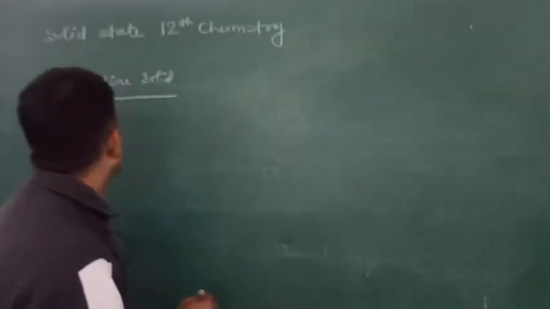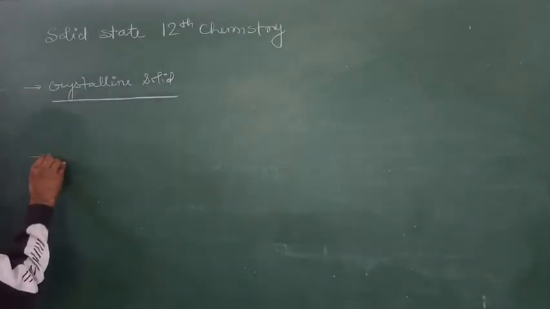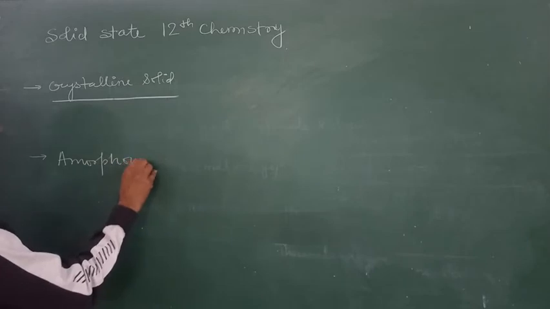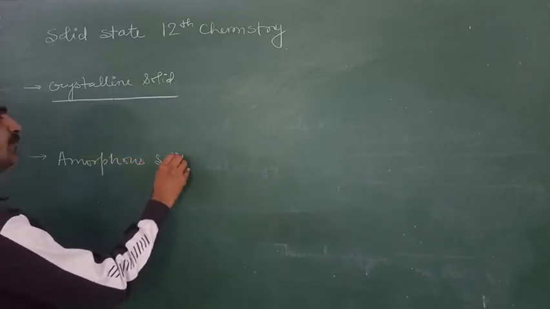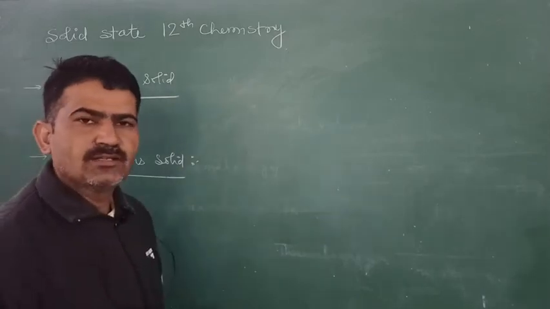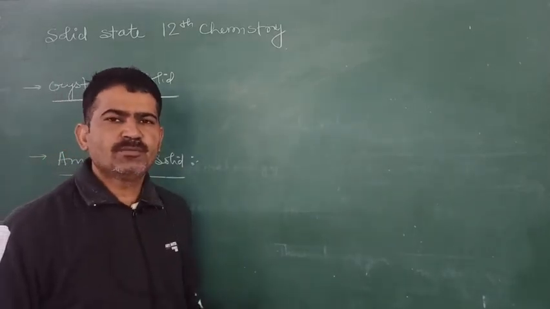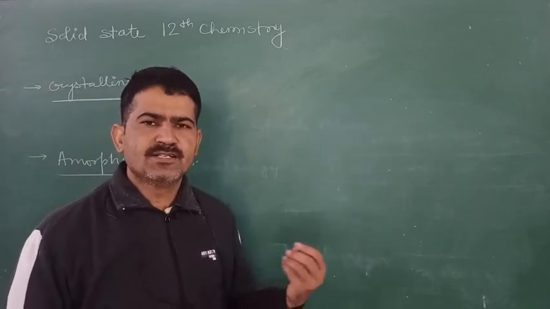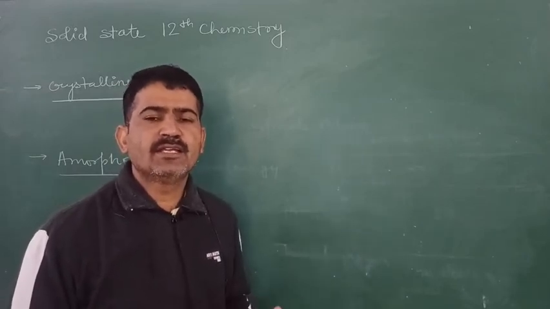On the other hand, the second type of solid that we discuss is the amorphous solid. Amorphous solids are those solids whose constituent particles are not arranged in a definite geometry. They are irregularly arranged.